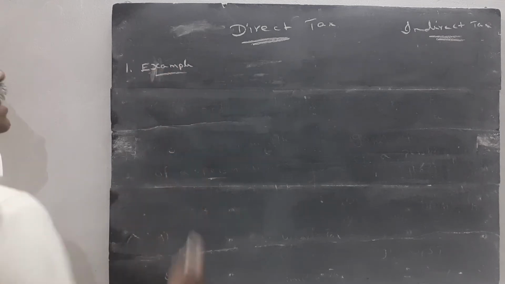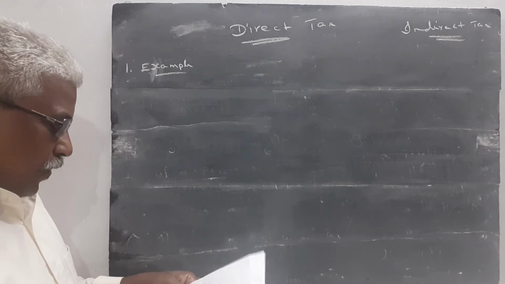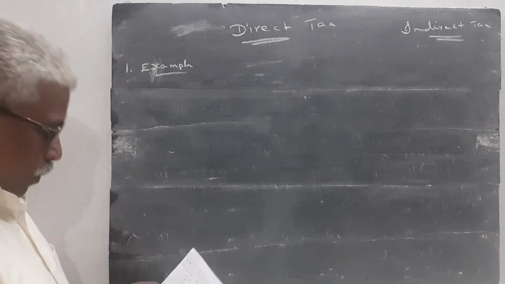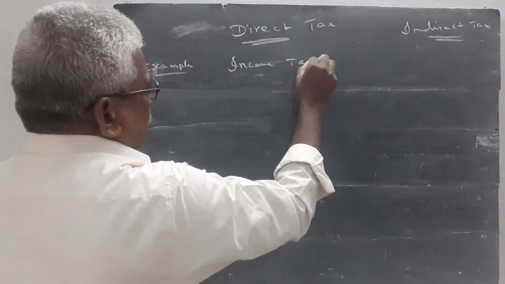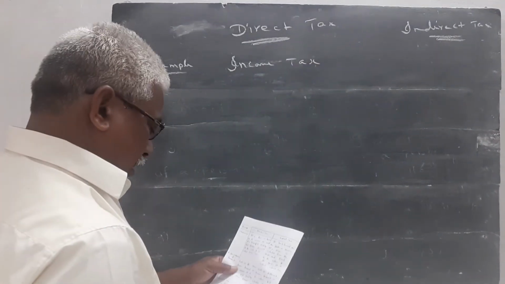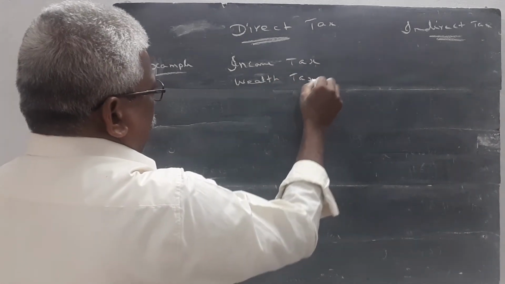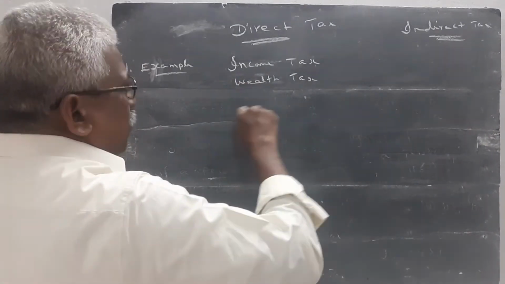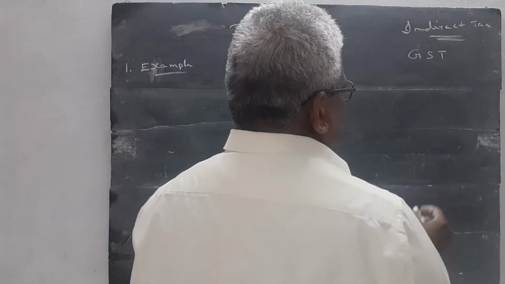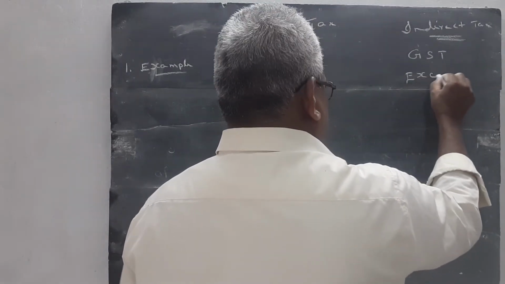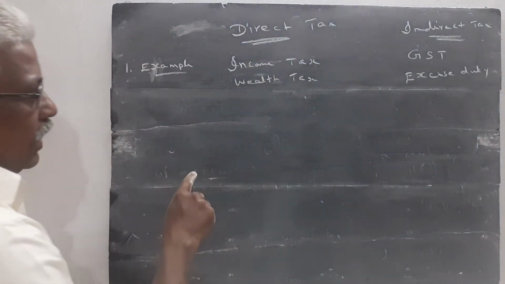So, first we study the example of the direct tax. Already I explained the examples of the direct taxes are: number 1, income tax. In direct tax, income tax is an example of the direct tax. Or wealth tax is an example of the direct tax. The examples of the indirect taxes are GST, goods and service tax, and excise duty. This is the example of the direct tax and indirect tax.